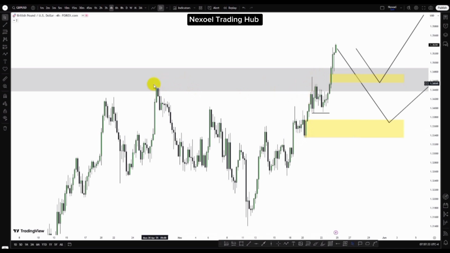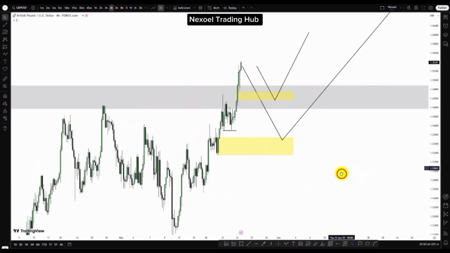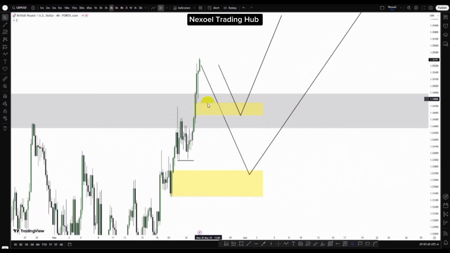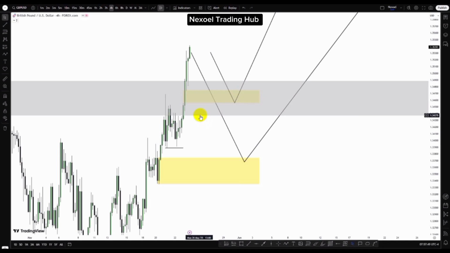We can see price swept this high before further sponsoring bullishness to the upside to break this high point, to give a valid break of this high point. So this is my expectation in GBPUSD. I'll be looking at the reaction of price at this bullish fair value gap, which is within the inversion fair value gap.